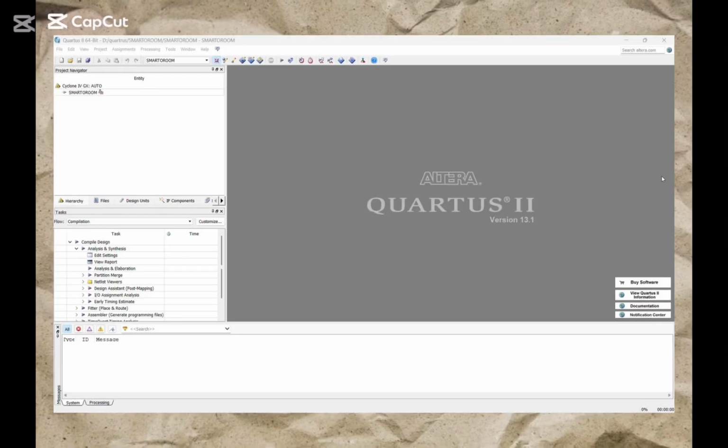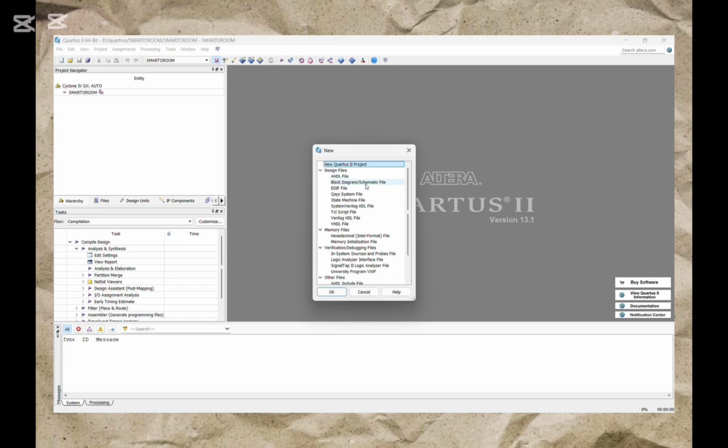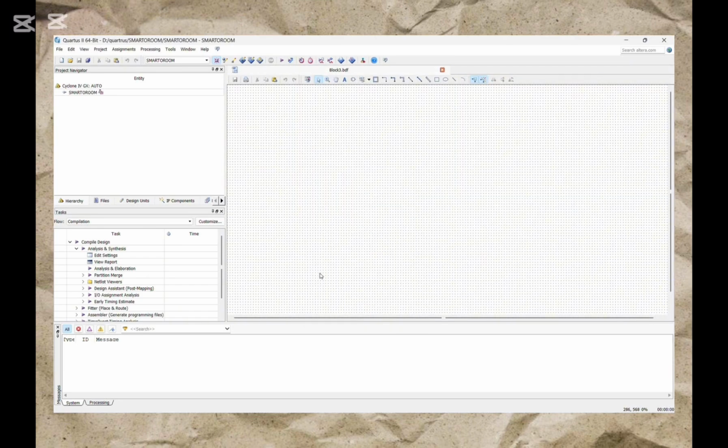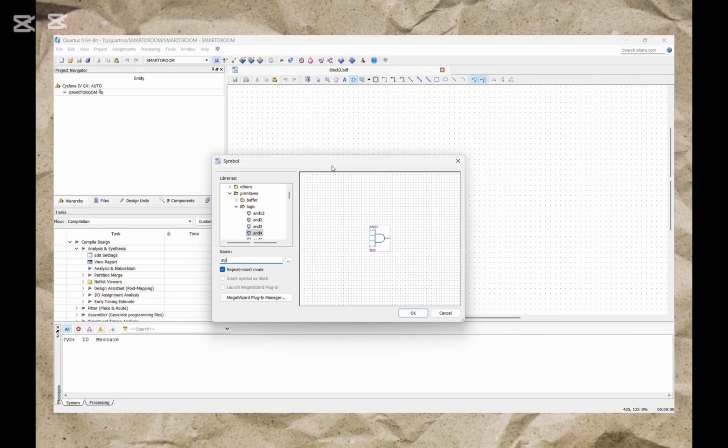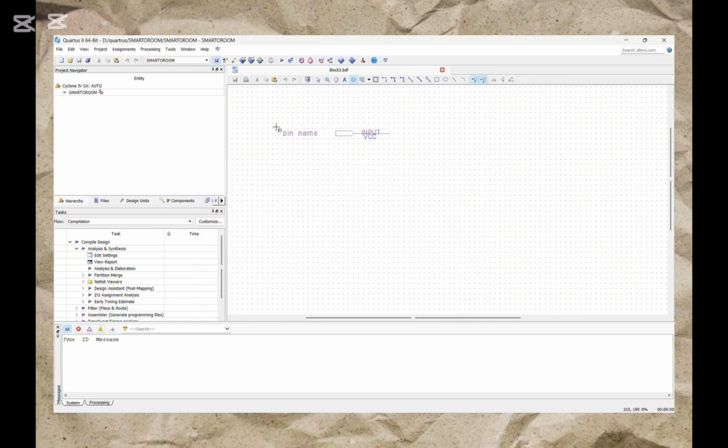So for the demonstration of logic circuit using Quartus 2, first we create a new file. Choose block diagram file. Okay. Next, we have 4 inputs: 1, 2, 3, 4. Then we rename them.